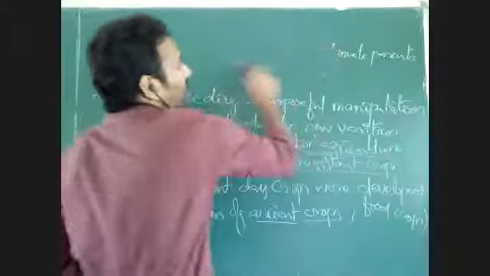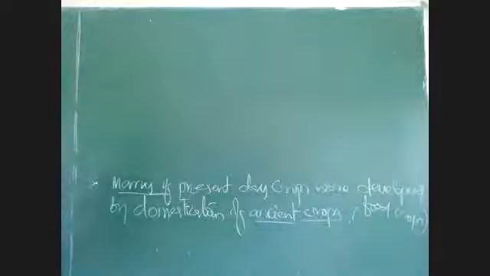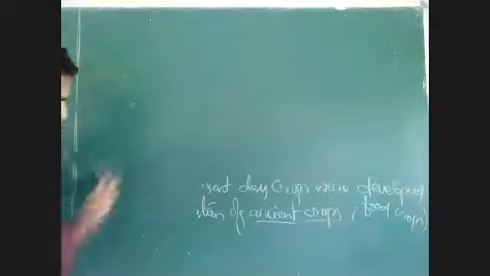Plant breeding is nothing but cross hybridization. I told you. See, what is plant breeding?